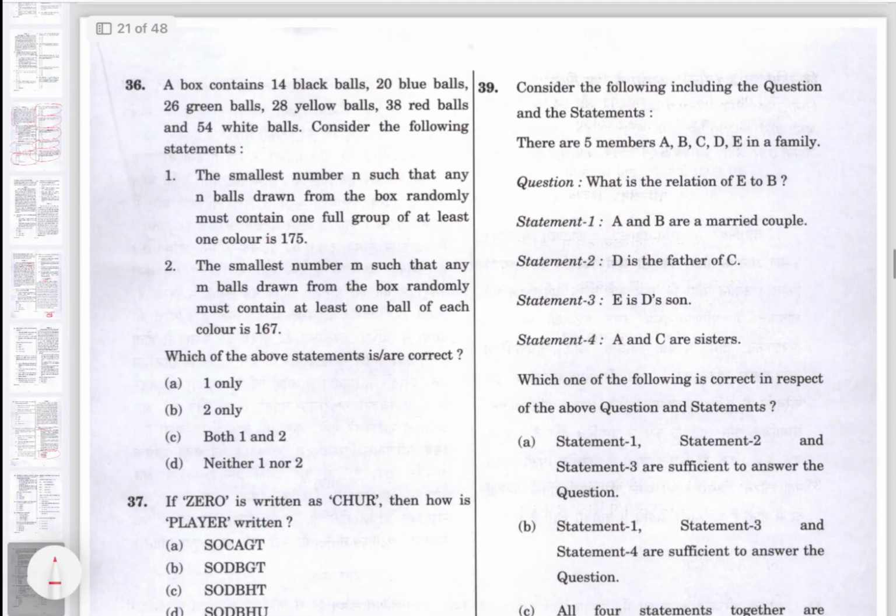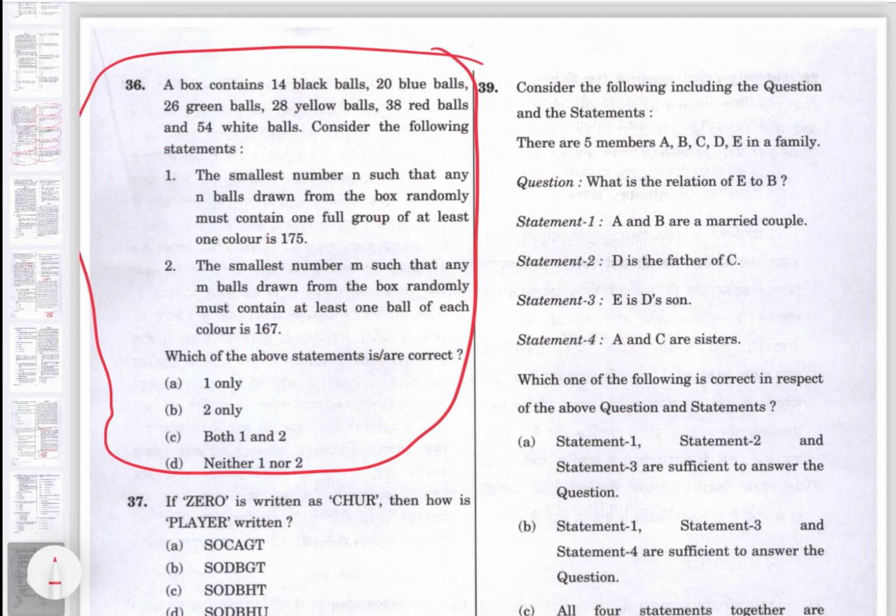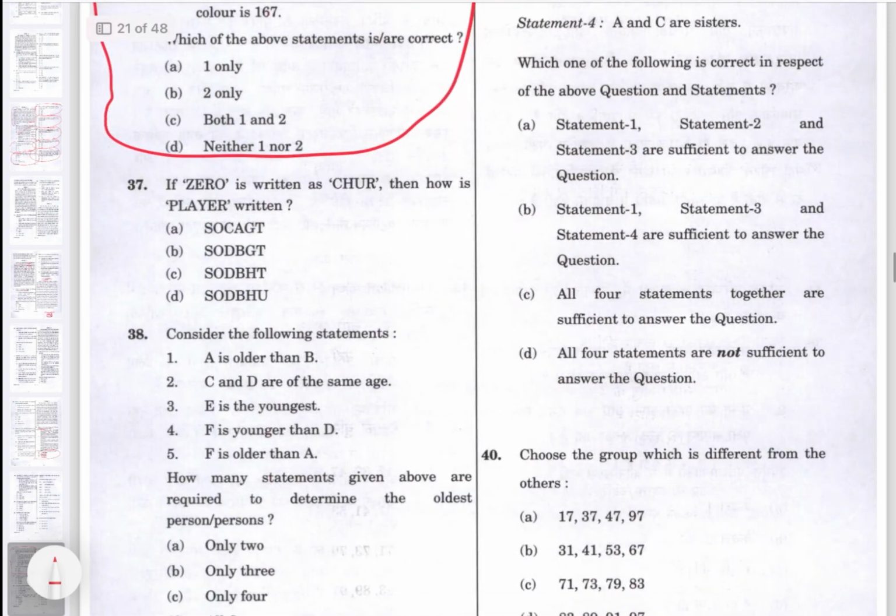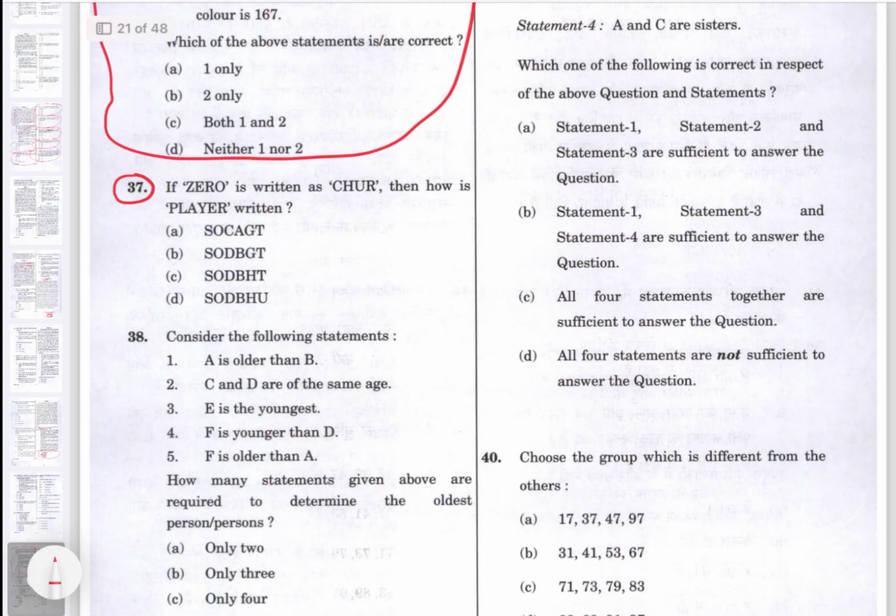Then see, come to this one. See, I won't do this because I know these are not easy questions. Combination, probability वगैरह का क्वेश्चन है, ठीक है। Then I will do this question. So this will be our 33rd because I know coding and decoding का काफी easy question होगा. So this is our 33rd question.